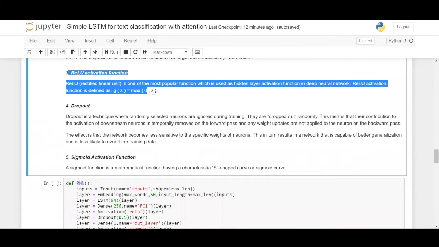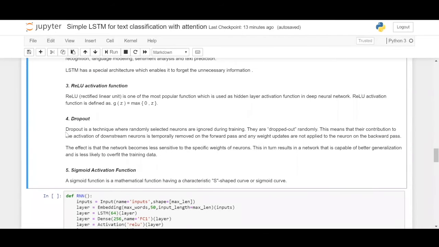Next one is the ReLU activation function, which we had explored previously. We just move ahead. We have a dropout, which we had explored previously in our Titanic data problem using Keras. Dropout is a technique where some randomly selected neurons in the neural network are ignored during training.